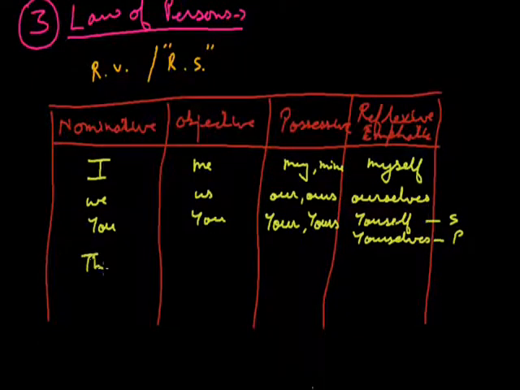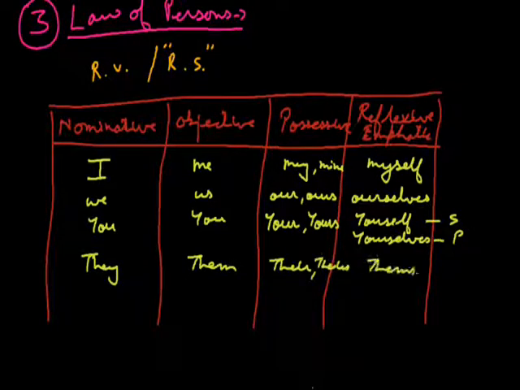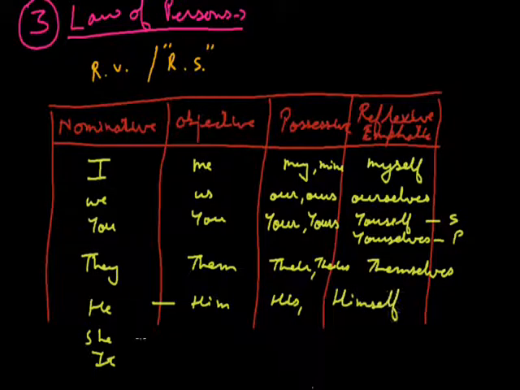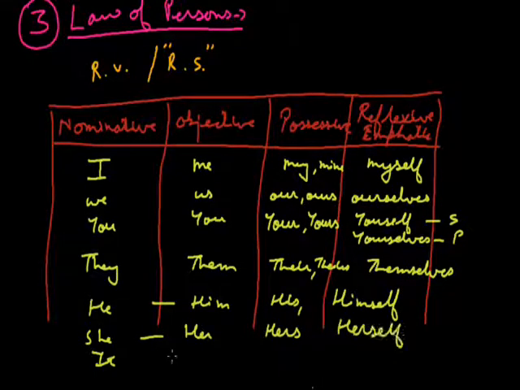Coming on to they, it will change into them, their or theirs, and then themselves. He, she, and it. So he will change into him, his, and then himself. Coming on to she, her, hers, herself, and last it, its, itself.